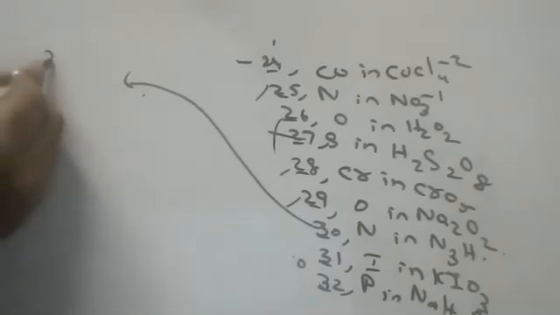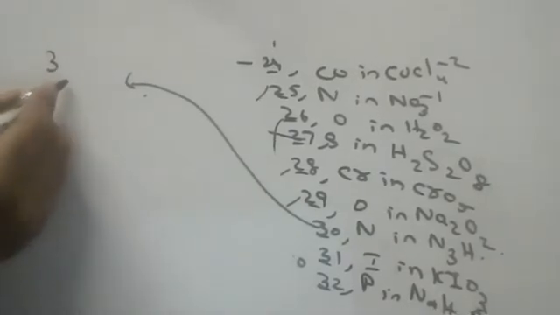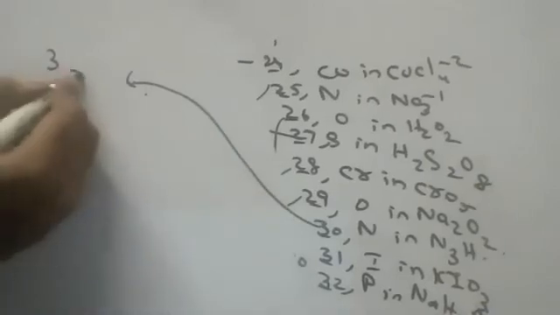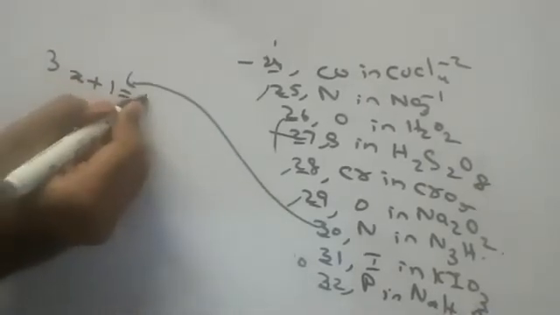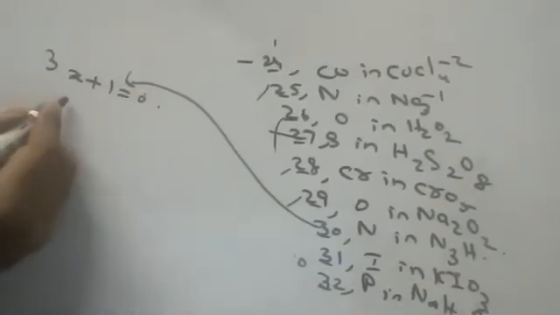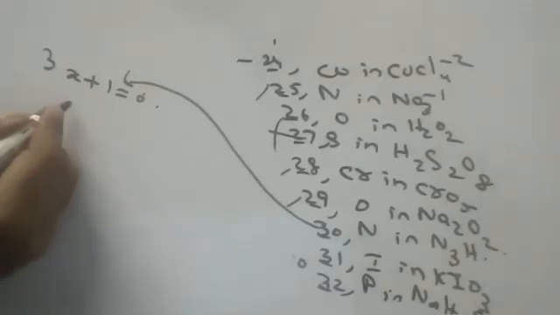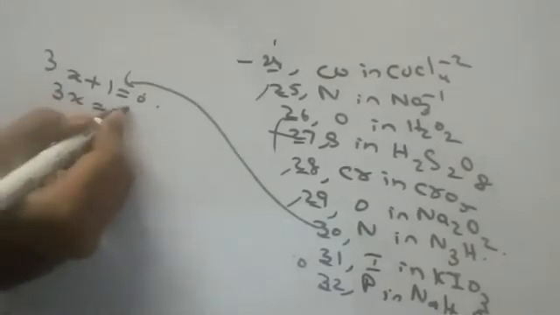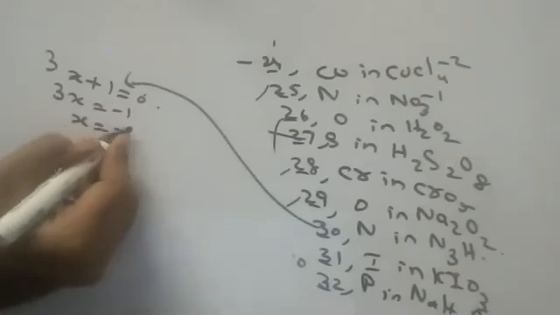3x plus 1 is equal to 0. 3x is equal to minus 1. X is equal to minus 1 by 3.